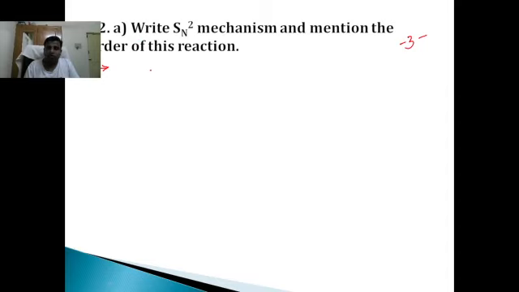We have to write SN2 mechanism. First write the general reaction. What is the general reaction?